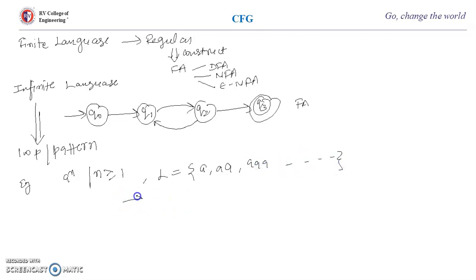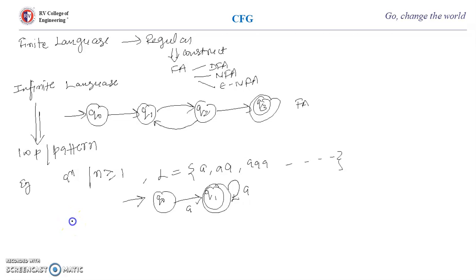If I have to construct a finite automata, this is also infinite, but the machine need not remember anything. Suppose there are two states, q0 and q1. Q1 is a final state, and at least one a should be accepted. So the minimum string is a, and then more than one a, any number of a is fine. So we'll put a self loop. So this is the finite automata, and here the machine need not remember anything.